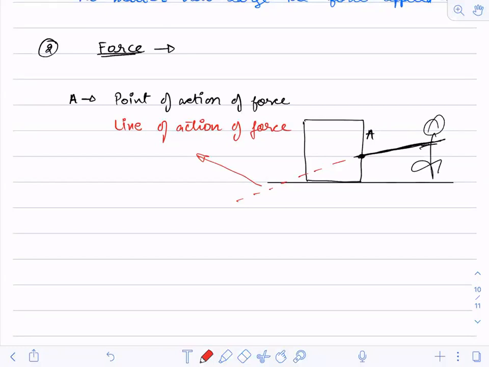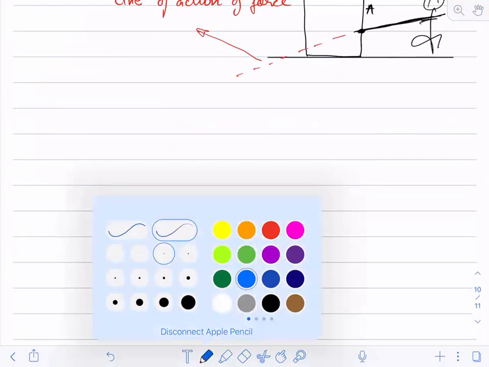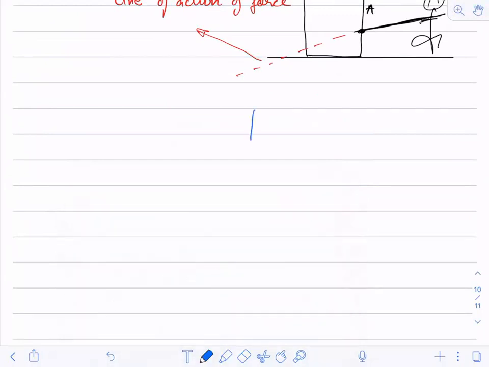Okay, I'll give you another example. Suppose you have a block like this. Now what you are doing, you are pushing this block in this direction.